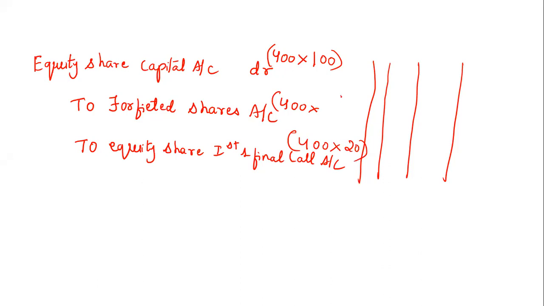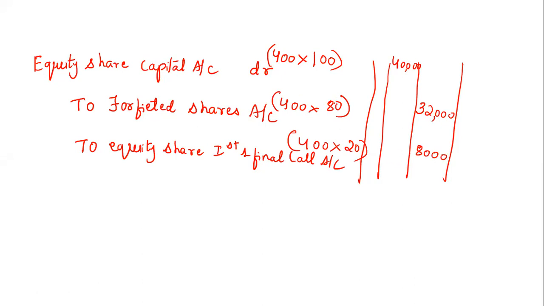Close the bracket. So 100 minus 20 is how much? 80. Good. Multiply it. So you will get 40,000, then 8 for the 32, that is 32,000. So this is the amount.